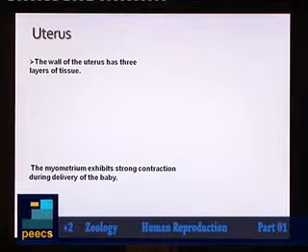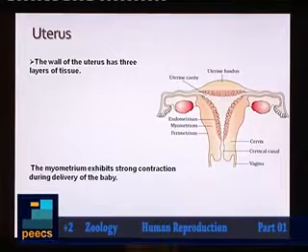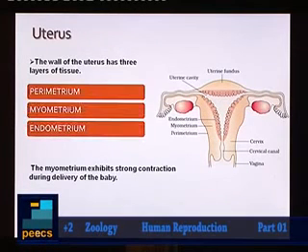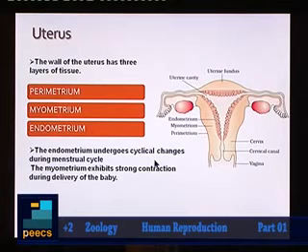Now about the uterus. You know, uterus is also called the womb. It has got three layers of tissues. The three layers of tissues are perimetrium, myometrium and endometrium.